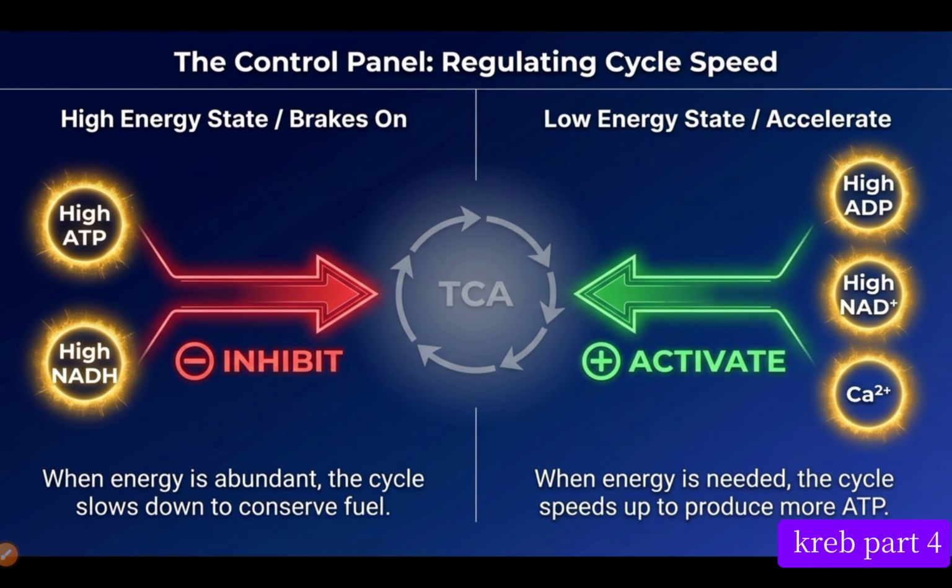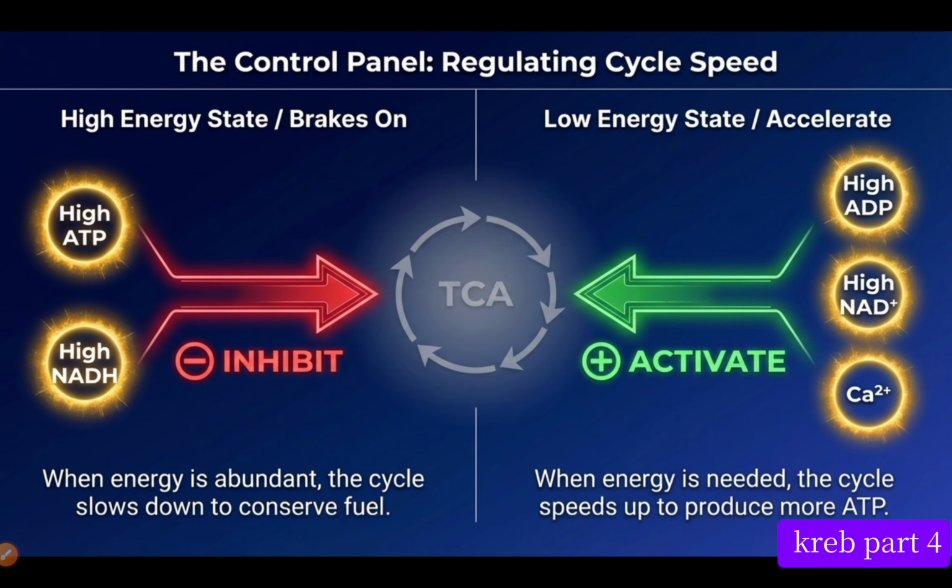NADH and FADH and GTP that will enter the mitochondria to produce energy, because the energy is already high. Our body does not need it again. So ATP molecules and NADH will start serving as inhibitors. They start inhibiting the tricarboxylic acid cycle and pyruvate metabolism. When energy is abundant, the cycle slows down to conserve fuel. They are telling the tricarboxylic acid cycle, we have enough energy, therefore conserve the fuel you have.